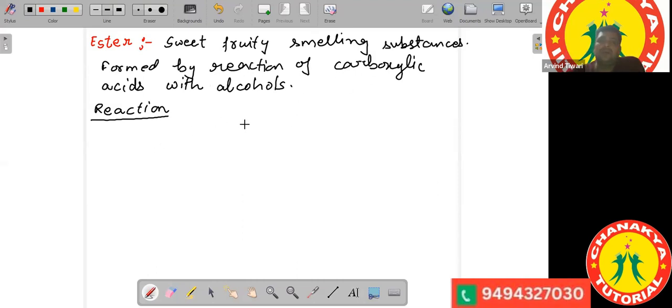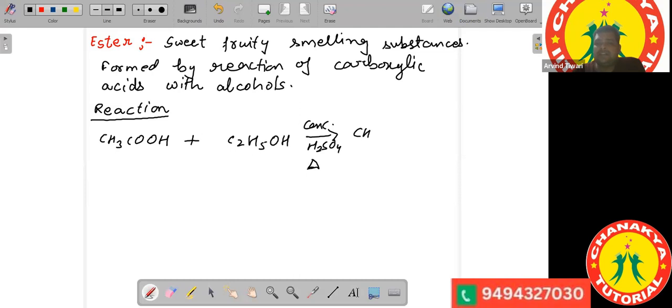So we did this reaction thus: CH3COOH, that was ethanoic acid, plus C2H5OH, in the presence of concentrated H2SO4, and it was heated. So you have to heat it. You obtain CH3COOC2H5 plus H2O.